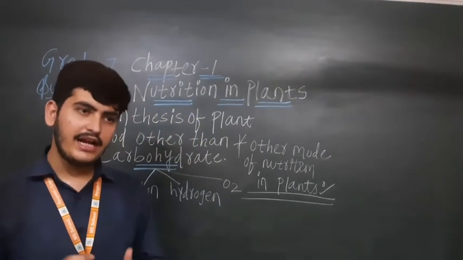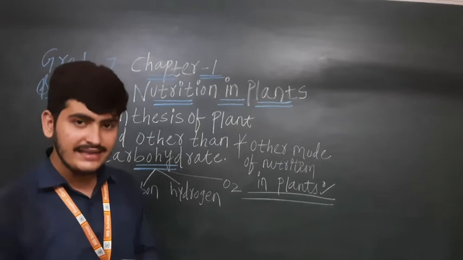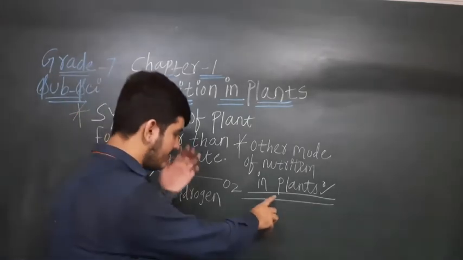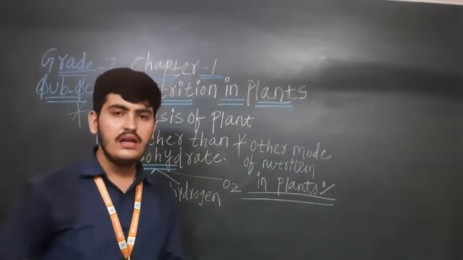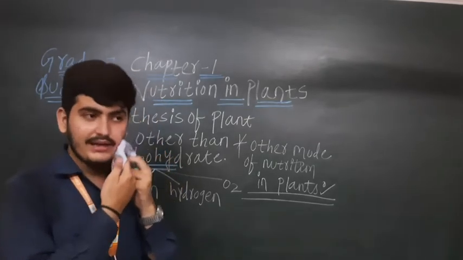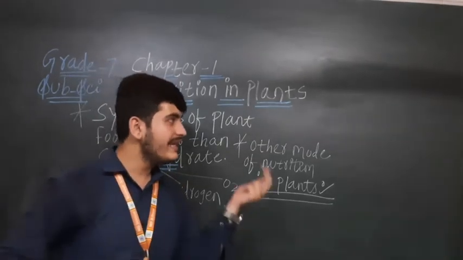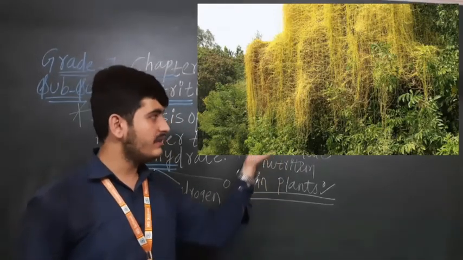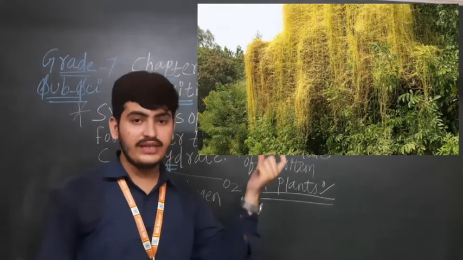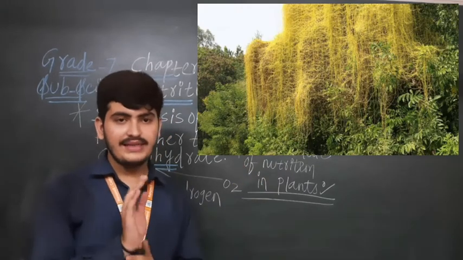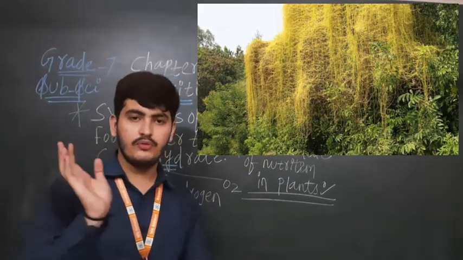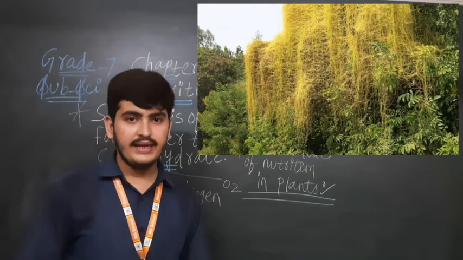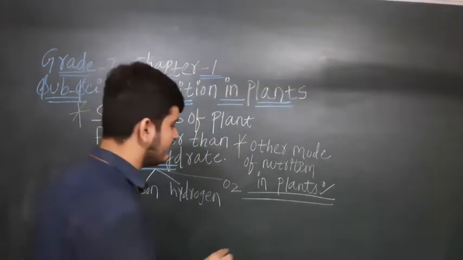Sir, a plant depends on a plant for nutrition? Yes, because these plants are not having the chlorophyll, that's why they are dependent. Now you can see in the picture a yellow wiry structure on a tree. आपको ट्री पे दिख रहा होगा बेटा येलो वायर्स की शेप में, उनके ऊपर क्लाइंबिंग हुआ ट्री दिख रहा है. So that climbing plant is a Cuscuta.